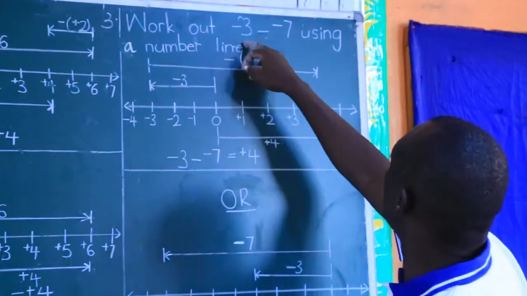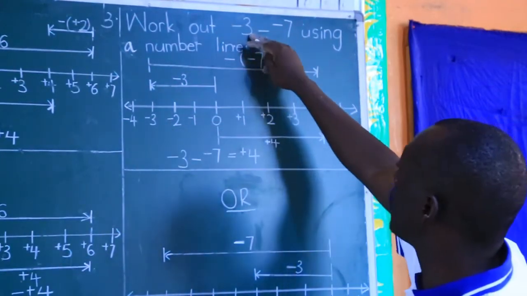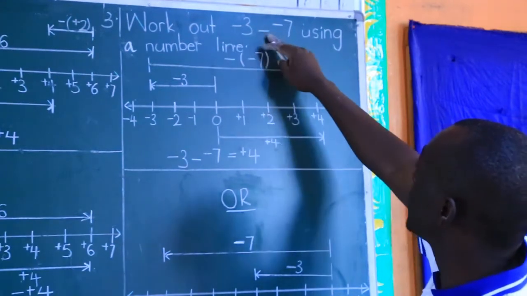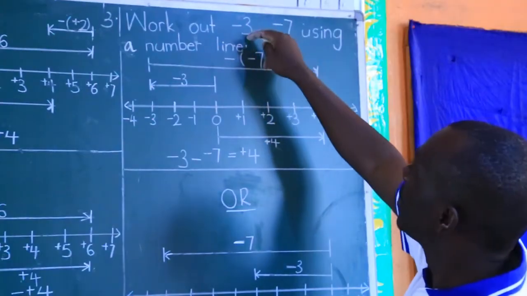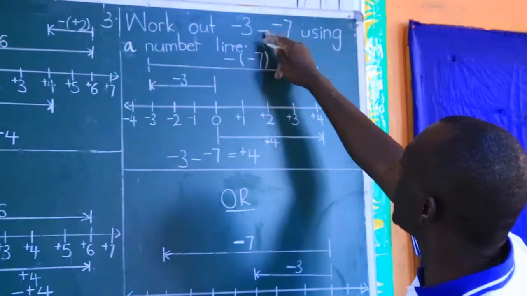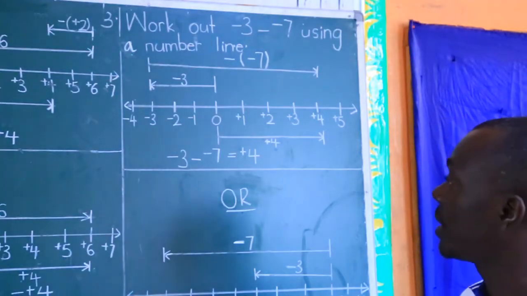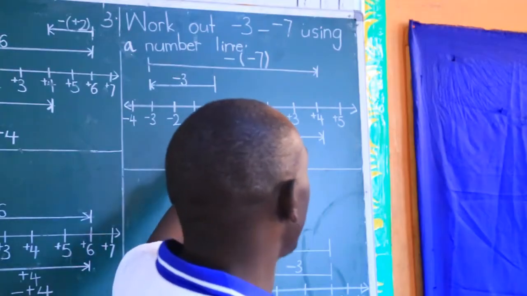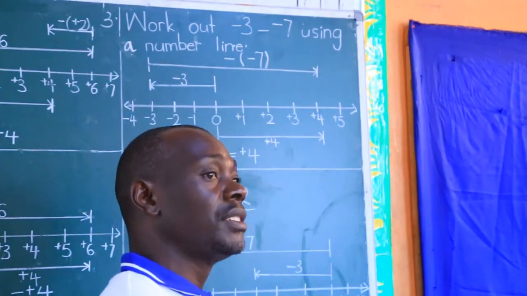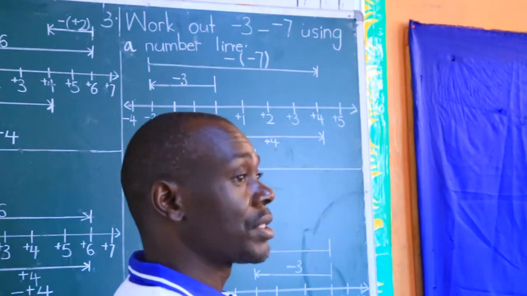So -3 minus -7 in terms of instructions tells you to move 3 steps backwards, turn, and move 7 steps backwards. Where I stop is the answer. Now, as I said, draw a number line, stand at 0, facing positive direction. I explained why, and then wait for the instructions.